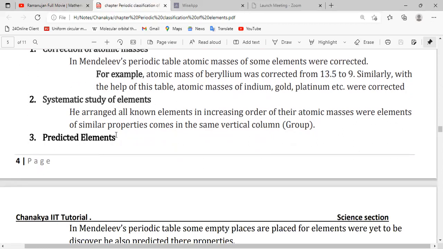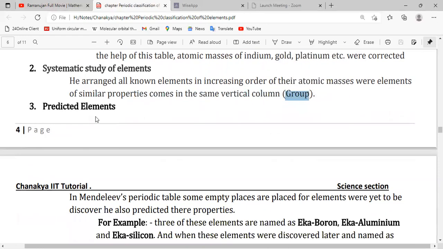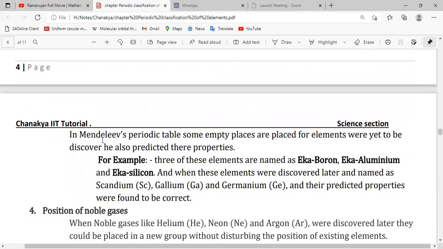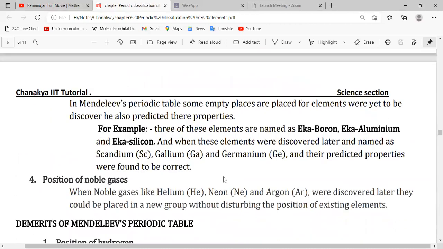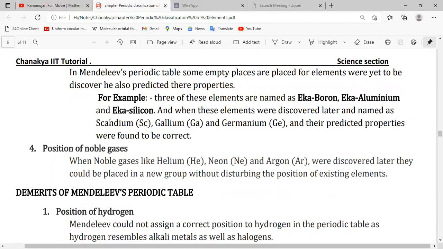Then, systematic study of elements. He arranged all the known elements in increasing order of their atomic masses, where elements of similar properties came into the same vertical column, meaning in groups. Then, predicted elements. In Mendeleev's periodic table, Eka-boron, Eka-aluminum, and Eka-silicon were predicted by Mendeleev, and when they were discovered, they became scandium, gallium, and germanium. Mendeleev also predicted their properties, so it was one of the merits of Mendeleev's periodic table.